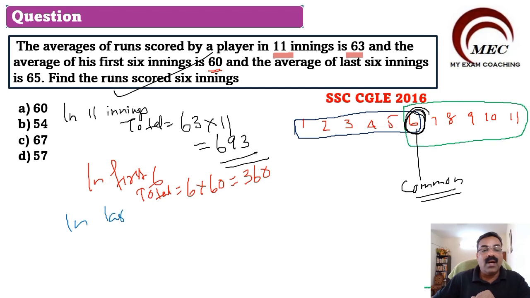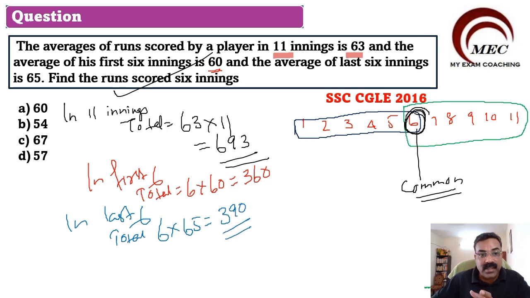In the last 6, total will be how much? Total will be 6 multiplied by 65, so this will become 390. The last 6 we have 390. First 6 we have 360. That means the sixth innings is common here.